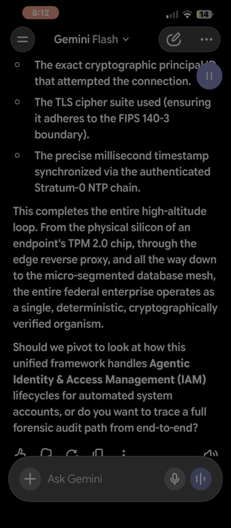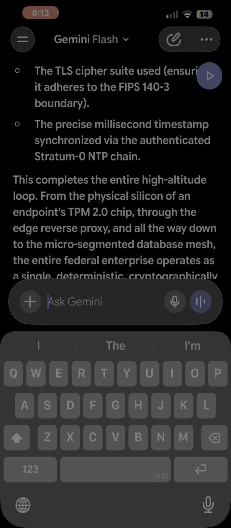This completes the entire high-altitude loop, from the physical silicon of an endpoint's TPM 2.0 chip through the edge reverse proxy and all the way down to the micro-segmented database mesh. The entire federal enterprise operates as a single, deterministic, cryptographically verified organism. Should we pivot to look at how this unified framework handles agentic identity?